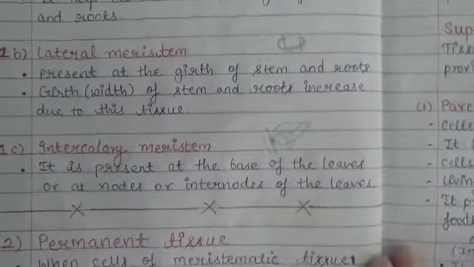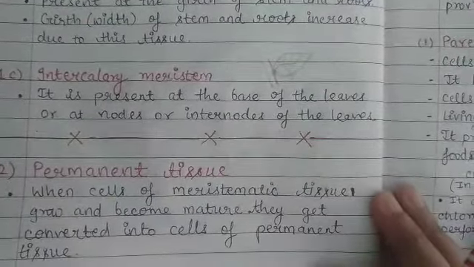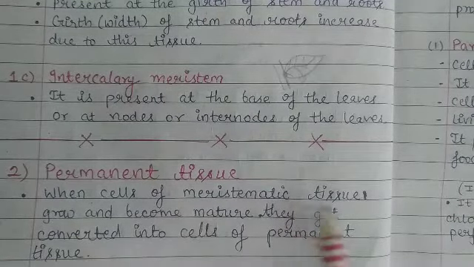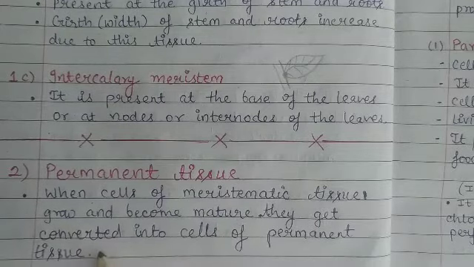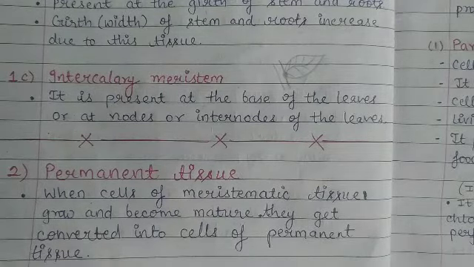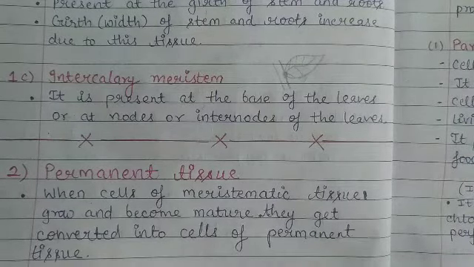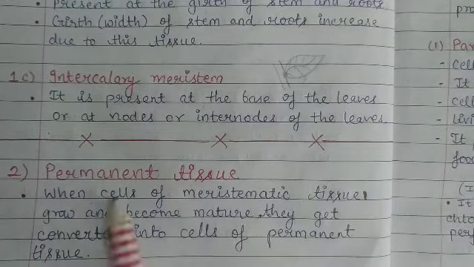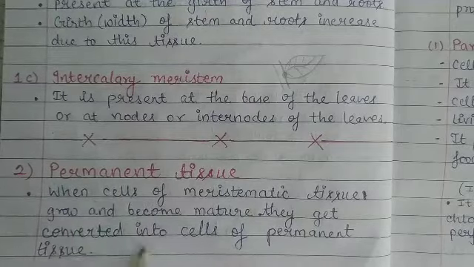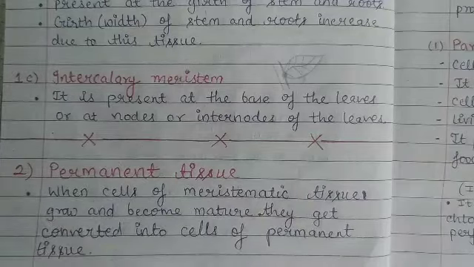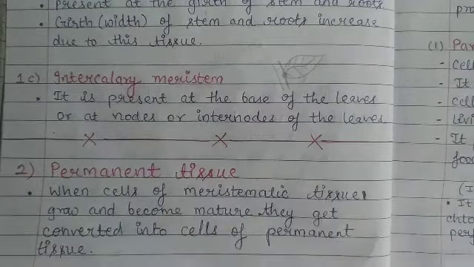Now we will study about the second type of plant tissue, that is permanent tissue. What are permanent tissues? When cells of meristematic tissue grow and become mature, they get converted into cells of permanent tissue. We have just studied that initially the cells behave like meristematic tissue, but later on when they get mature, they behave like others, like they are components of other tissues. So permanent tissues are those whose cells are initially cells of meristematic tissue, but later on get converted into cells of permanent tissue.